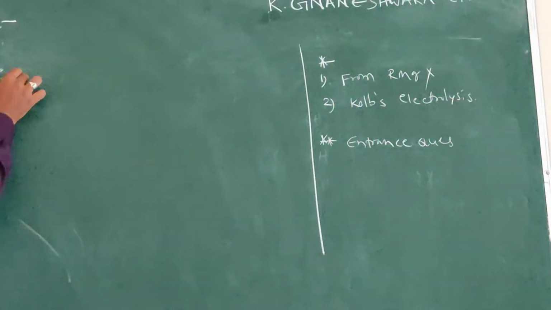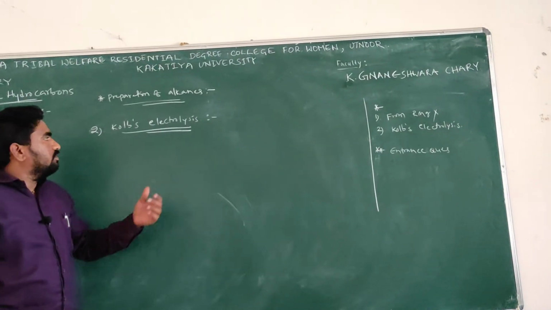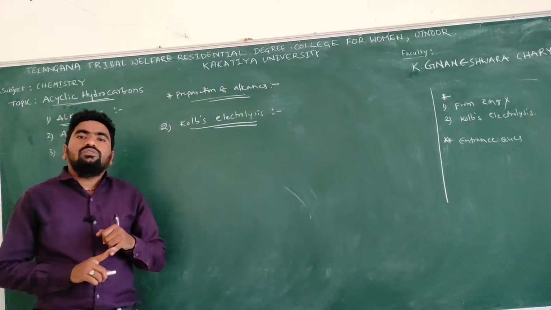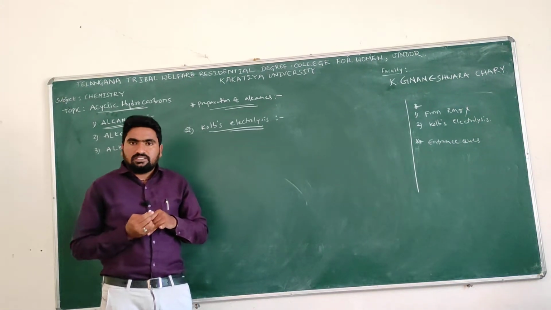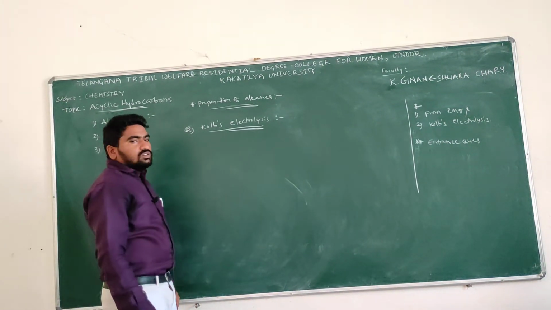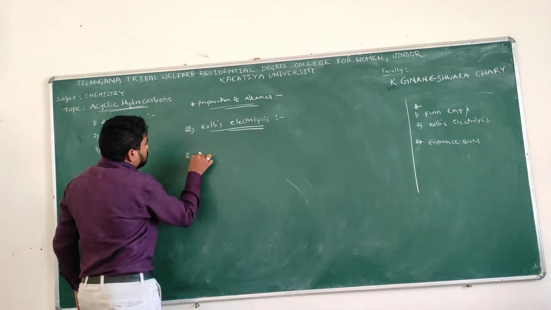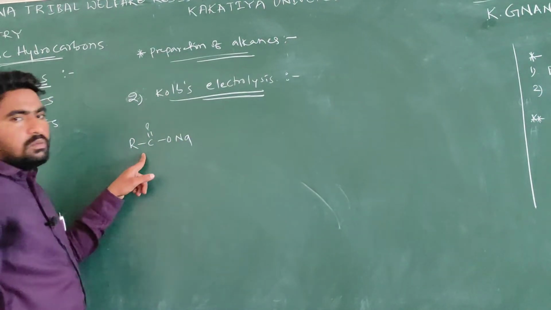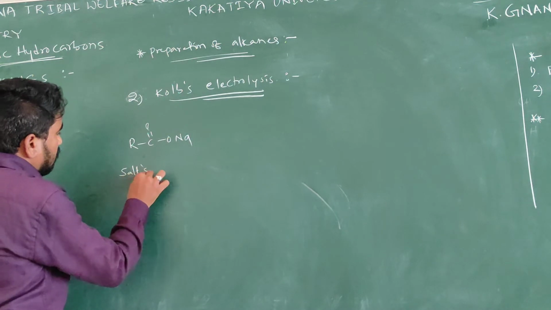Now, Kolbe's electrolysis. Come to the point here. We know that in electrolysis we have cathode and anode. At cathode, reduction takes place. At anode, oxidation takes place. Now the reactant here is RCOONa, a salt of carboxylic acid, isn't it?